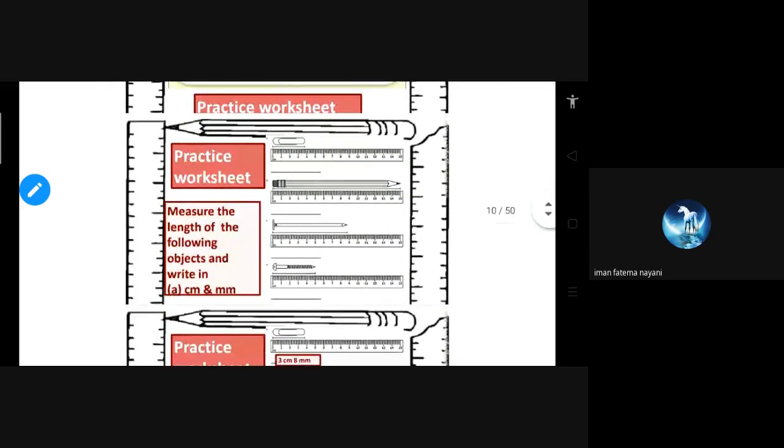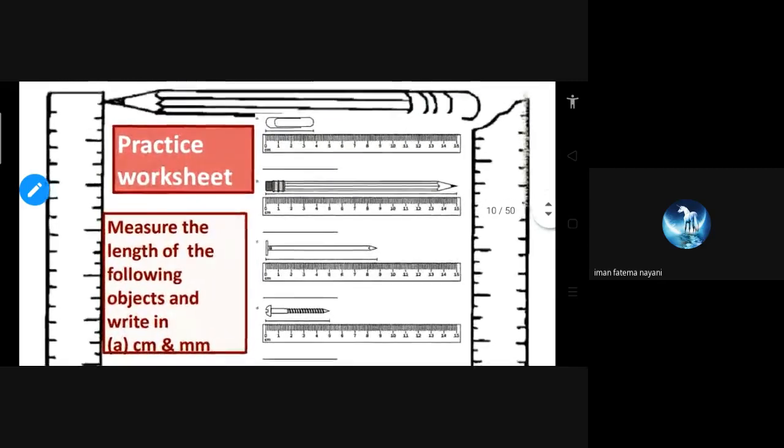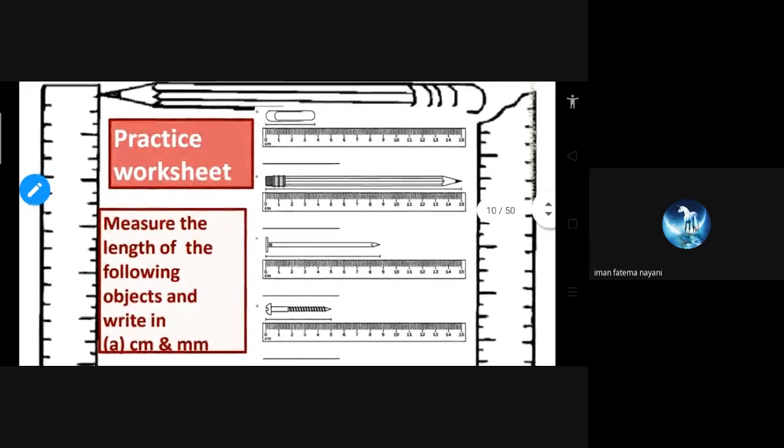Then also last to last year, even in the third and fourth standard, this kind of exercise was given. A scale is given and the objects are also given. Do you remember? Last to last year the scale was given, then these objects were given, and you had to measure.